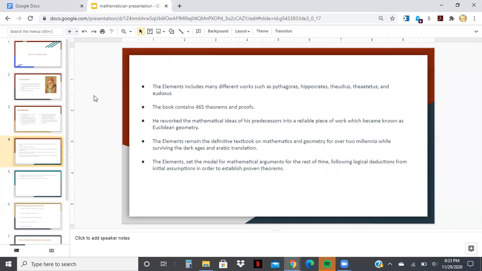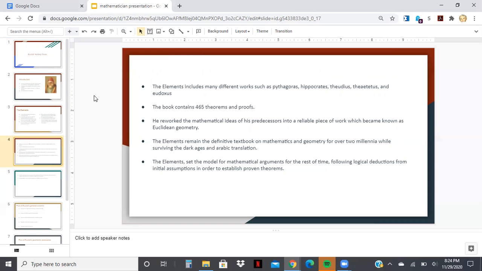The Elements include many different works, such as Pythagoras, Hippocrates, Theodotus, Theaetetus, and Eudoxus. I could be saying some of those wrong. The book contains 465 theorems and proofs that are all described in a clear and thoughtful way while using only a compass and a straight edge.